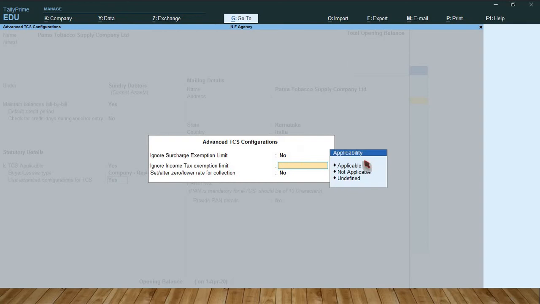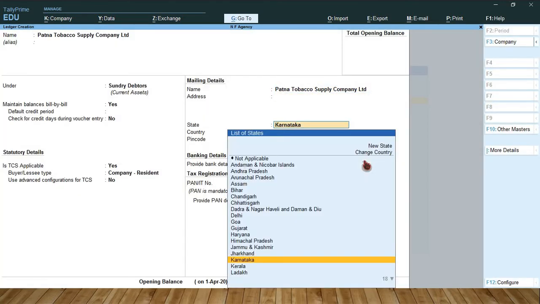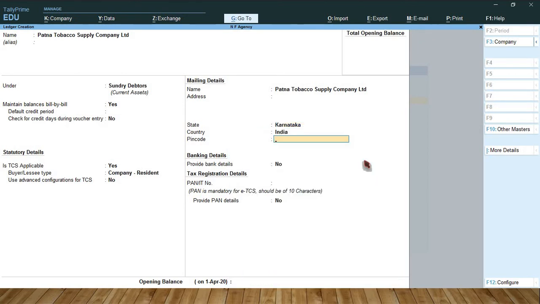No. Select not applicable, accept. Friends, don't provide PAN details for this buyer, because we have to check in the report whether it will calculate double or single. Okay, so don't provide PAN details to this buyer, accept it.